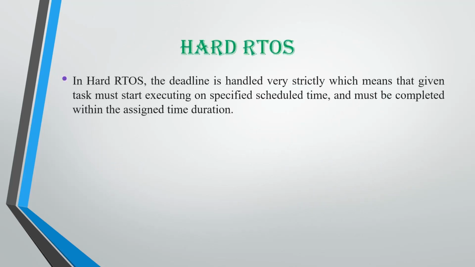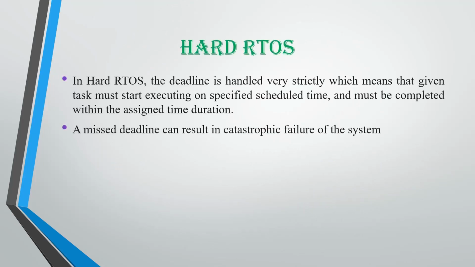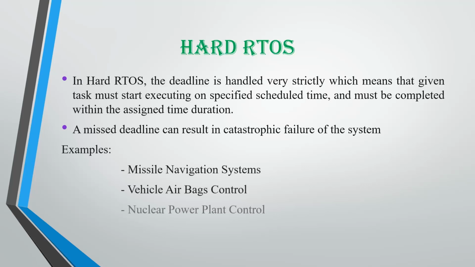In hard RTOS, the deadline is handled very strictly. That is, the task must start executing on the given scheduled time and must complete within the assigned time duration. A missed deadline can result in catastrophic failure of the system. That is, it can be very fatal. Some examples are missile navigation system, vehicle airbags control, nuclear power plant control, and the robot.